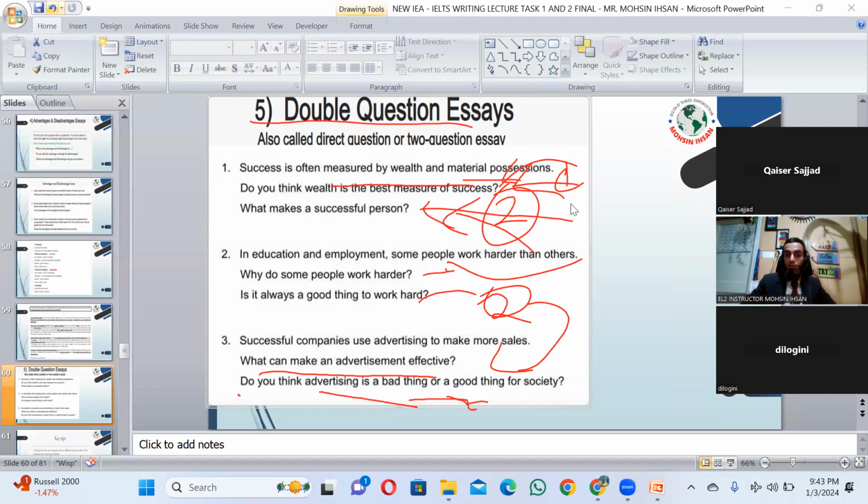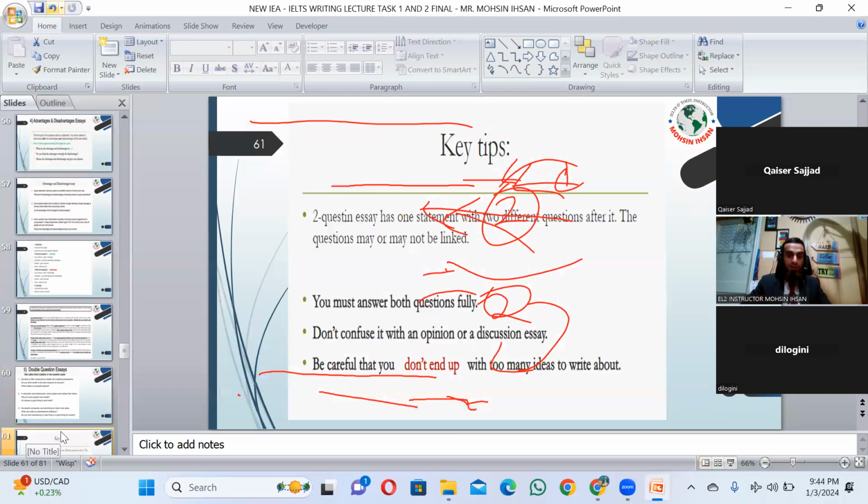You talk about the two-direction question. Yes, one paragraph means one question to be explained, and another paragraph means the second question should be discussed. Okay, here we have the key tips. You must answer both questions fully. Don't confuse it with an opinion or discussion essay. Be careful that you don't end up with too many ideas to write about.